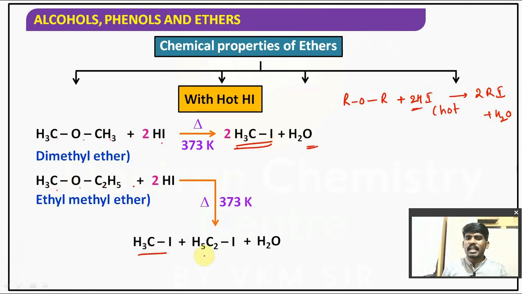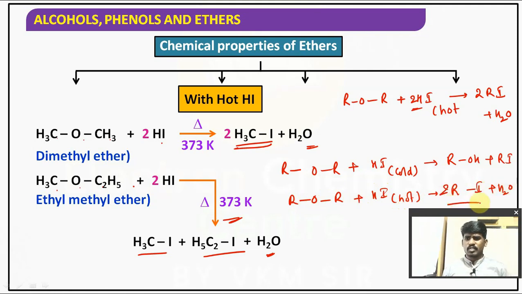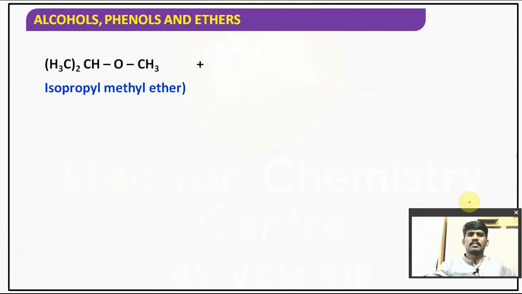CH3OC2H5 gives methyl iodide plus ethyl iodide plus water with 2 moles of HI at 373 Kelvin. Understood? Is it clear for you? This is with hot HI. Cold HI gives you ROH plus RI. ROR with hot HI gives RI plus H2O. How many moles? 2 moles of RI. Did you understand the difference? If you understand, please say yes. Everyone. Clear?